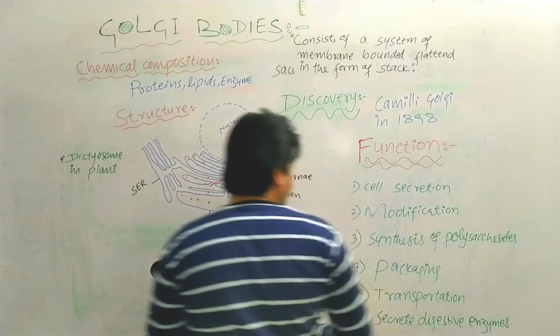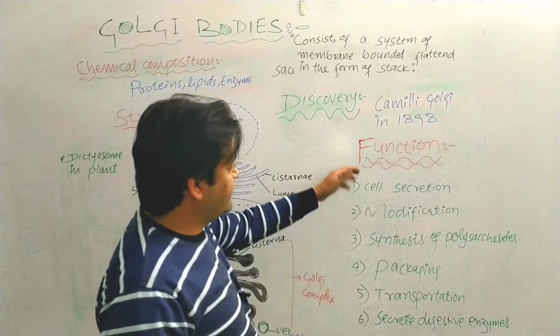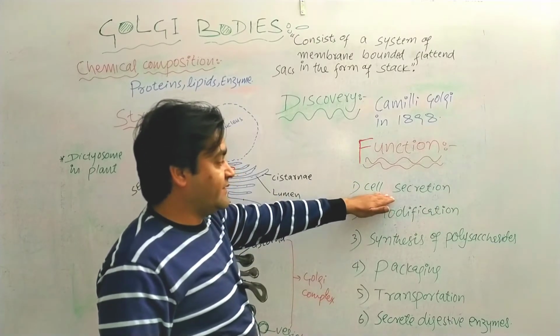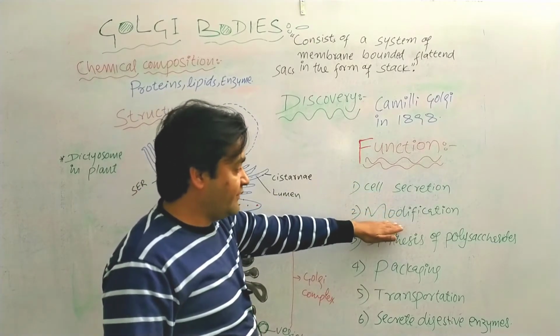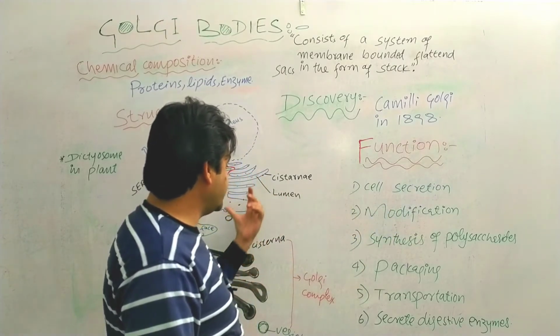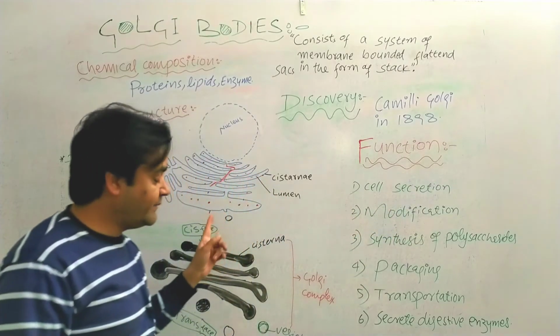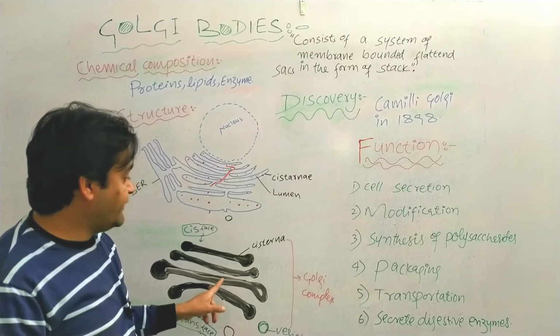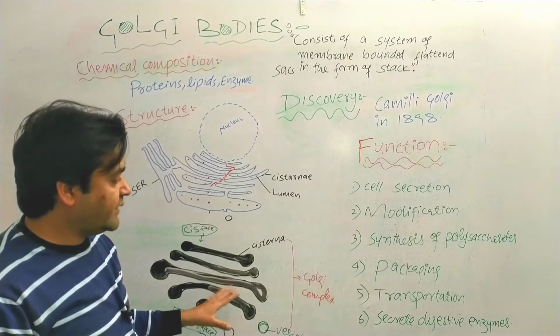The function of the Golgi complex is very easy. It is responsible for cell secretion, and for the modification of materials which are already synthesized in the endoplasmic reticulum. Later on they are modified inside the Golgi apparatus.